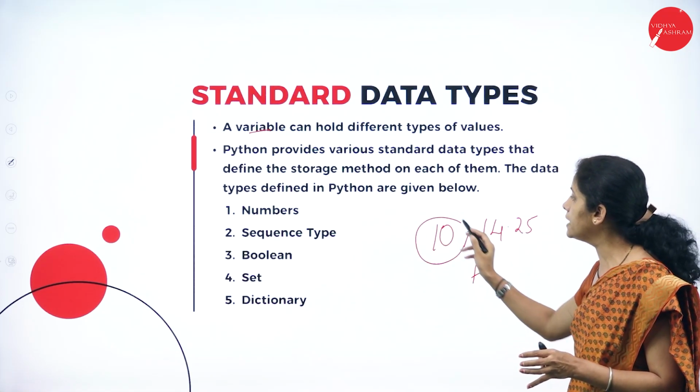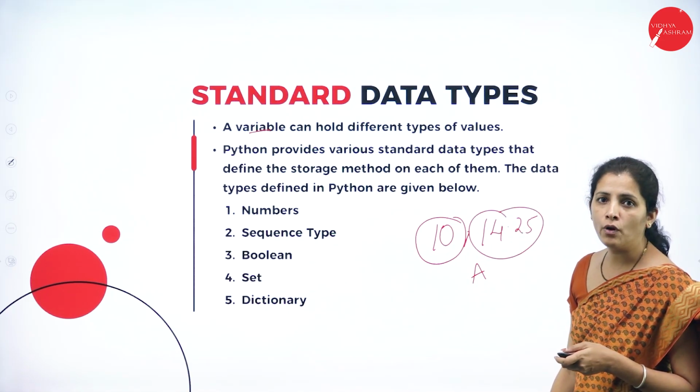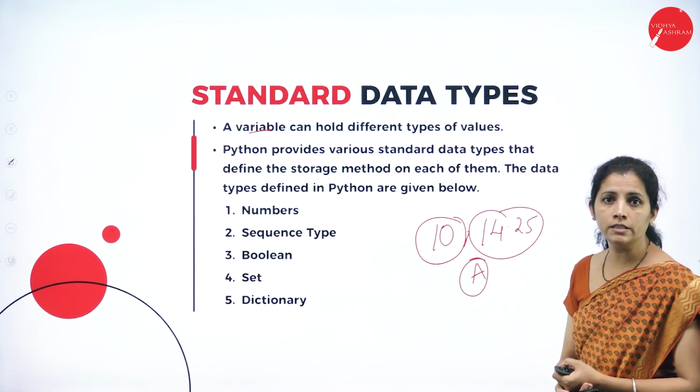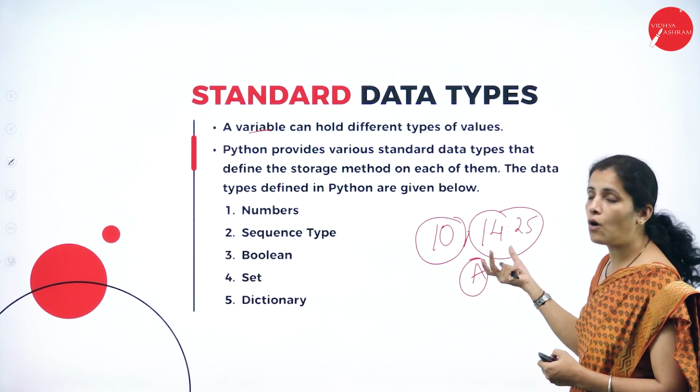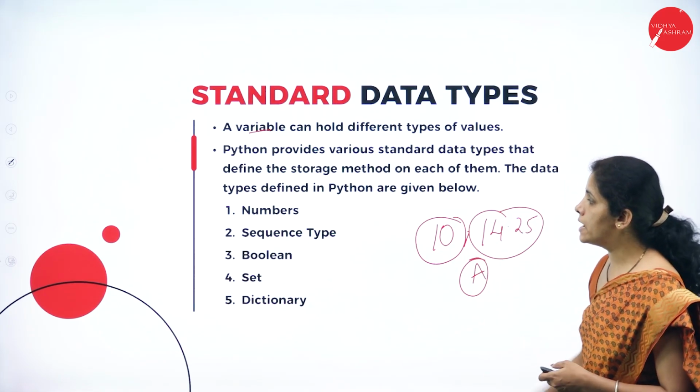So, if I consider 10, it's a whole number. If I consider 14.24, it is fractional. And if I consider A, character, see, these are the different kinds of values I want to store in my variable.